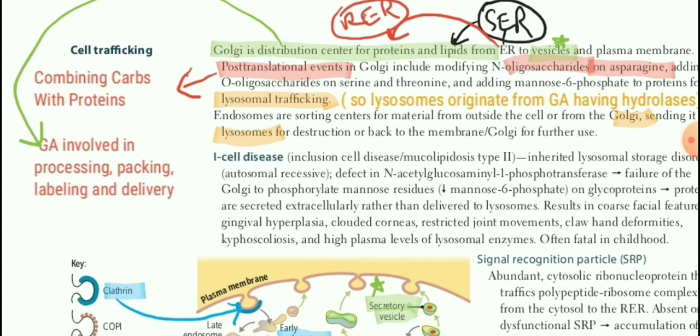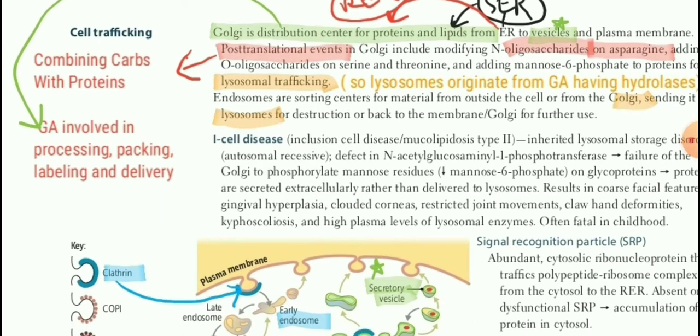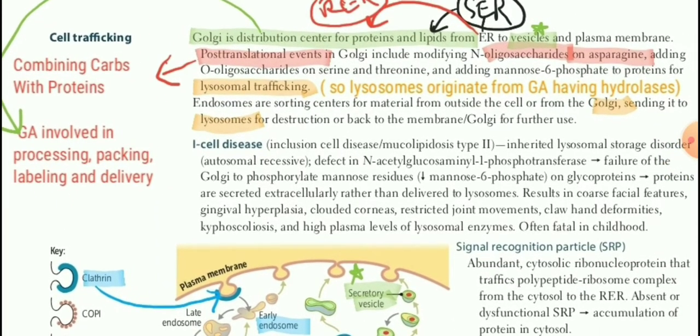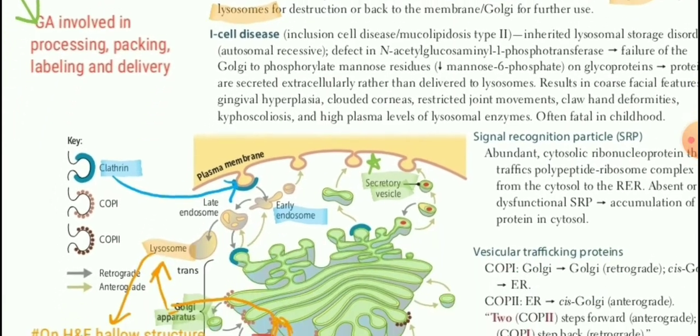That is also the other name of post translational events. So the question can be asked in both ways. You have to understand the concept that carbohydrates are mixed with protein component to form combination products. Ultimately that combination product is transported to lysosome, that is called lysosomal trafficking.